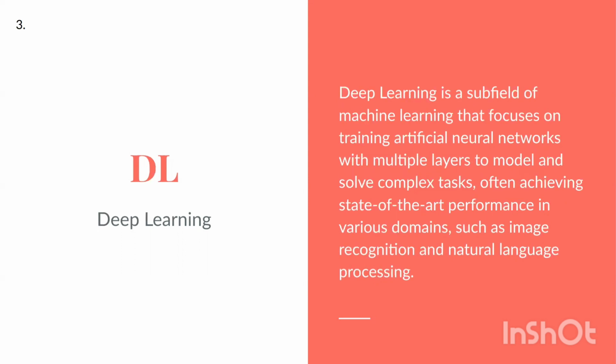DL, deep learning. Deep learning is a subfield of machine learning that focuses on training artificial neural networks with multiple layers to model and solve complex tasks, often achieving state-of-the-art performance in various domains such as image recognition and natural language processing.